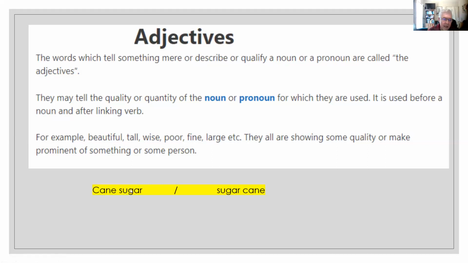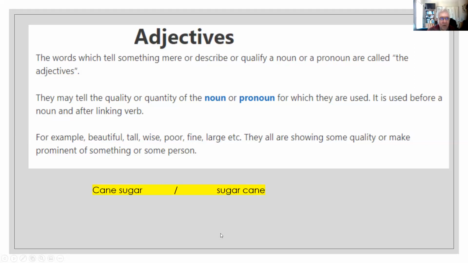So in the first case, we are talking about sugar. What kind of sugar? Cane sugar. In the second case, we are talking about cane. What type of cane? Sugar cane.